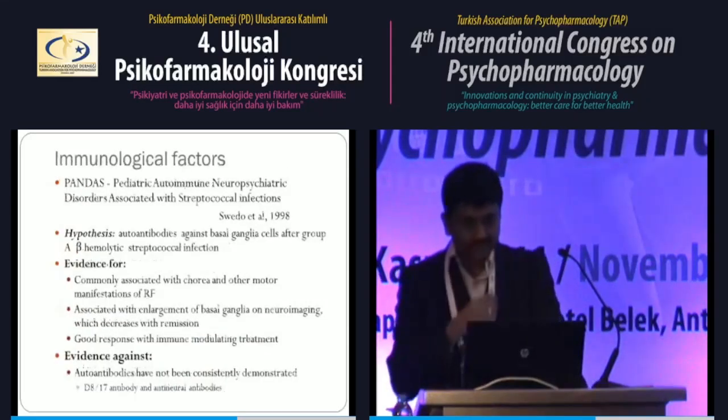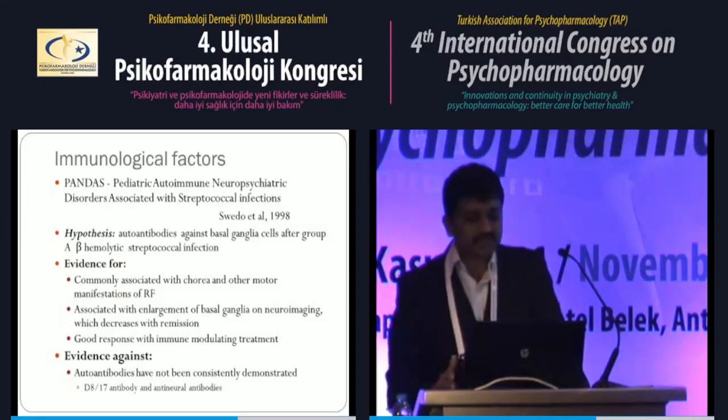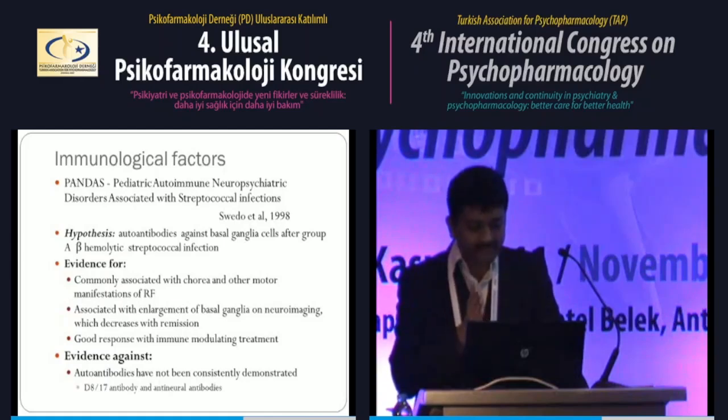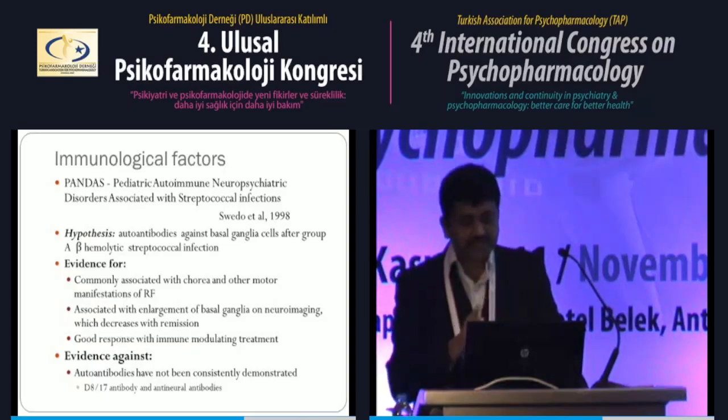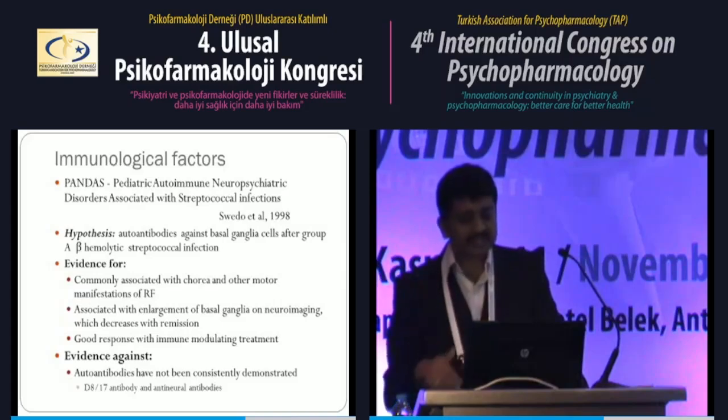Coming to the third topic, the role of immunological factors in OCD. As we all know, the most famous among these is PANDAS, pediatric autoimmune neuropsychiatric disorders associated with streptococcal infections. It was hypothesized that certain people with rheumatic fever develop neuropsychiatric symptoms, especially obsessive compulsive and other obsessive compulsive spectrum symptoms like tic disorders. And these symptoms occur along with other motor manifestations like Sydenham chorea. And they hypothesized that maybe these symptoms are also due to autoantibodies, similar to Sydenham chorea.